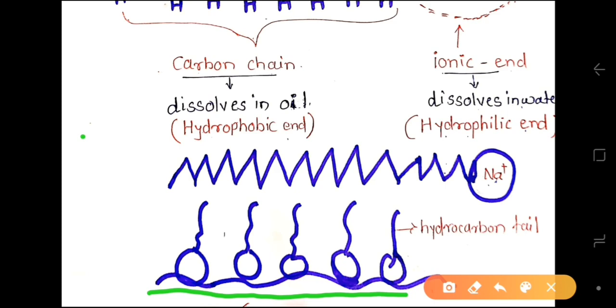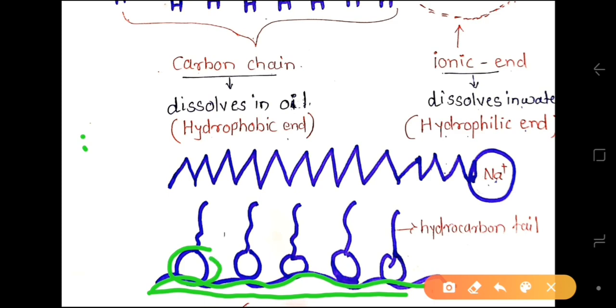The soap will align along the surface of water with the ionic end in water and the hydrocarbon tail protruding out of water. Here this zigzag line means this is the surface of the water, and these are the soap molecules where this is the hydrophilic end.